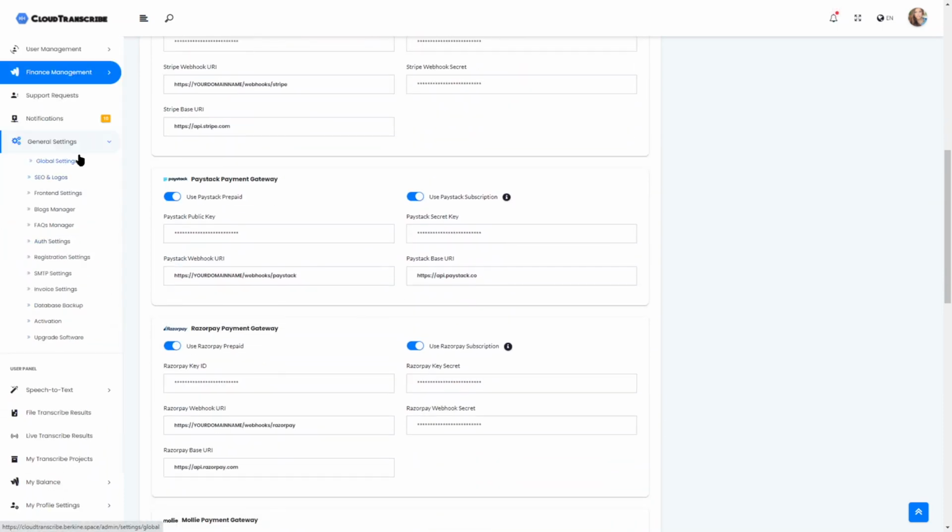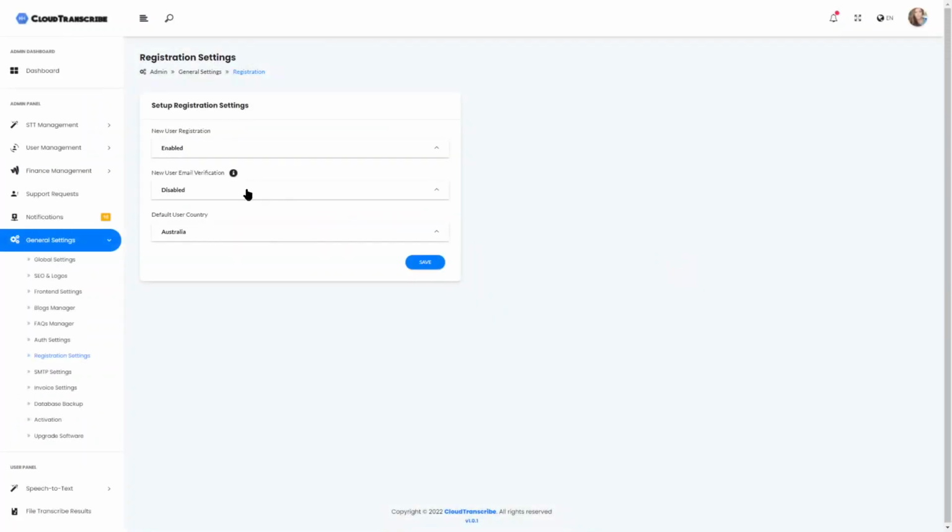Now the general settings are pretty clear, as the name implies. A couple of things to note here, for example, in the registration settings, some people confuse it. You can enable email verification, but to make sure that this actually works, you first need to set up your SMTP settings and make sure that these settings are accurate and actually working.